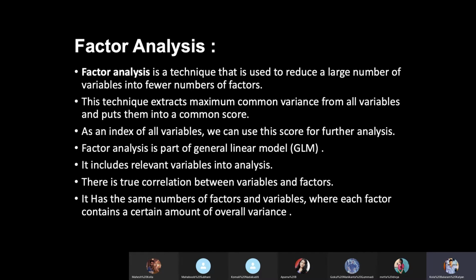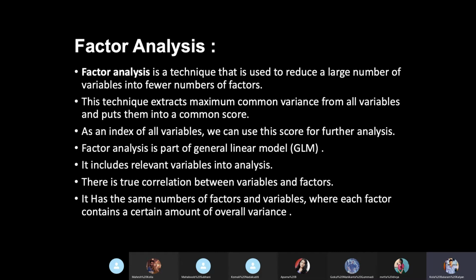Let us consider not 150 but 20 variables that you need to analyze. If the data in them is correlated, there is no need to analyze all the variables, as there are many factors interlinked with each other.